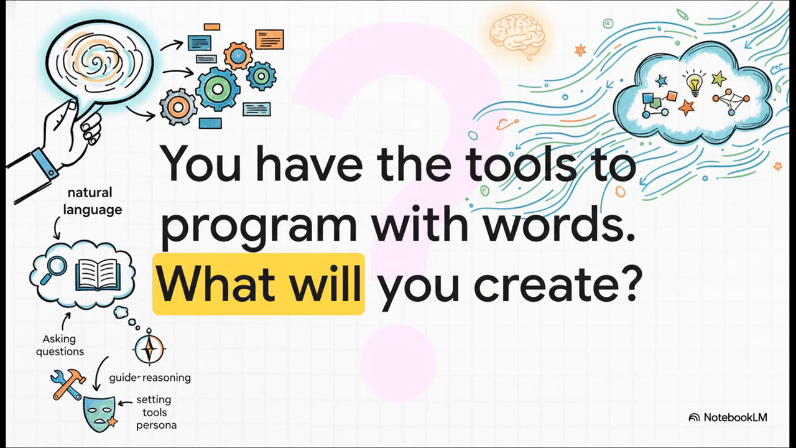So as you can see, prompting has gone way, way beyond just asking a simple question. It's about giving examples, it's about guiding the AI's reasoning, giving it tools, and even setting its entire personality. It's really a new kind of literacy. It's a new way to program, using plain English. And you now have the fundamental tools to do it. So the only question left is, what are you going to create?